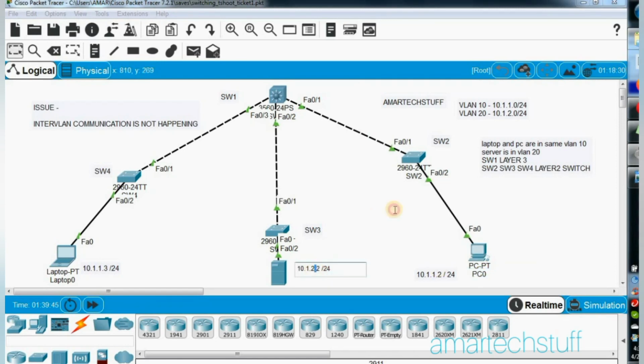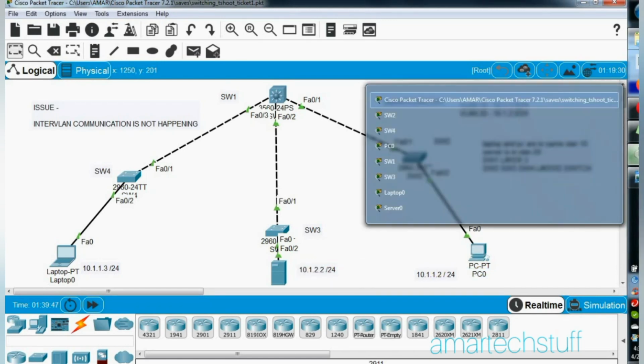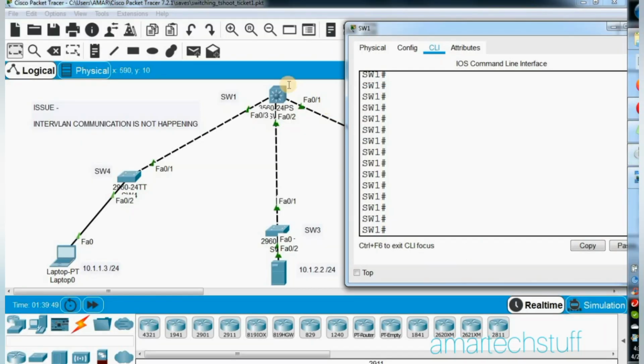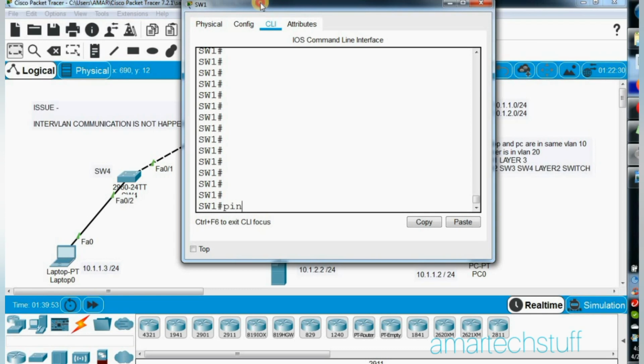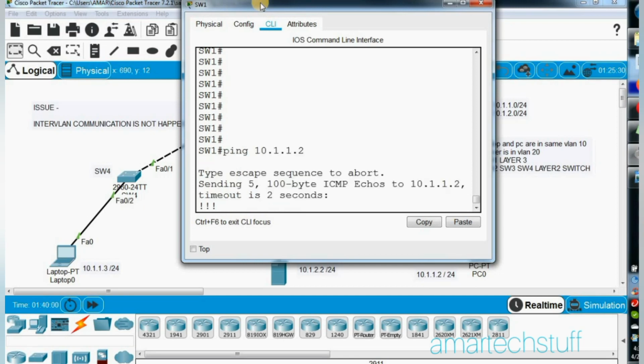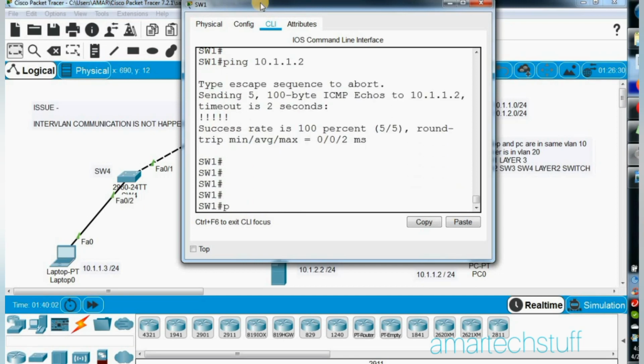Let me go on switch 1 and check why. From switch 1 I'll ping the desktop, that is the PC, 10.1.1.2. Yes, I'm able to ping. The server also I'm able to ping.